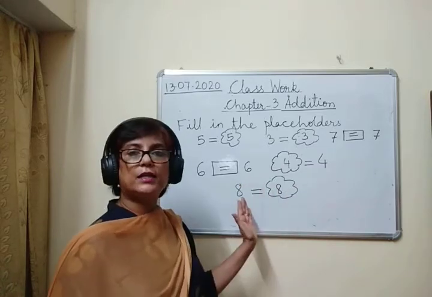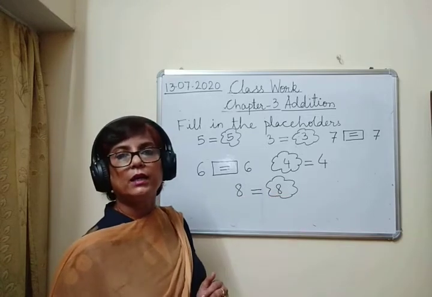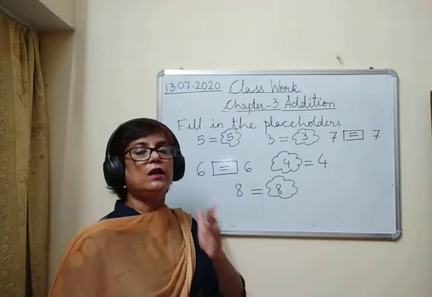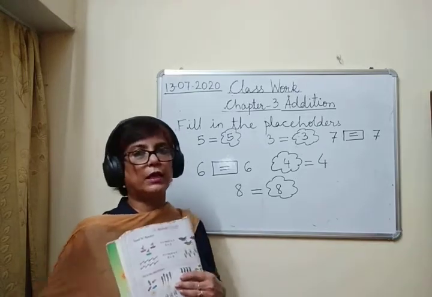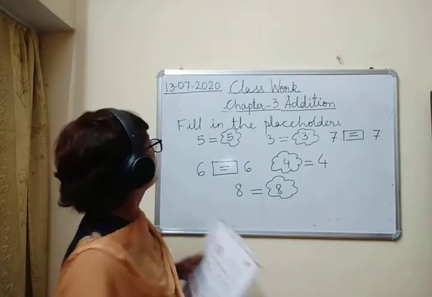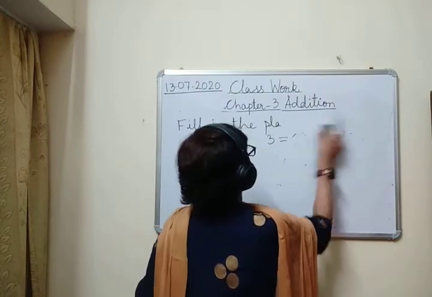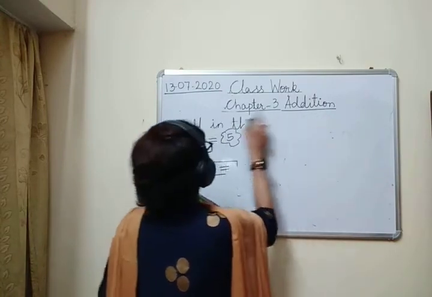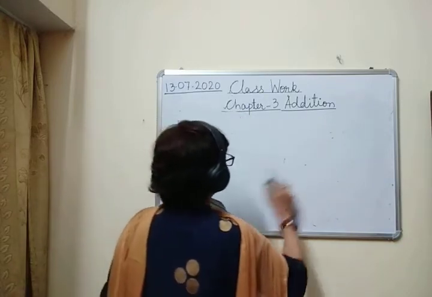यहां हमने पूरा 8 लिखा. 8 को हम ब्रेक करके भी लिख सकते हैं. ठीक है ना? So let us see how we can do it. इसको हम कैसे करते हैं ये अब हम देखेंगे. So we will start addition now. The name of the chapter is addition only. Now we will see addition sums. Okay? अभी हम addition के sums करेंगे.